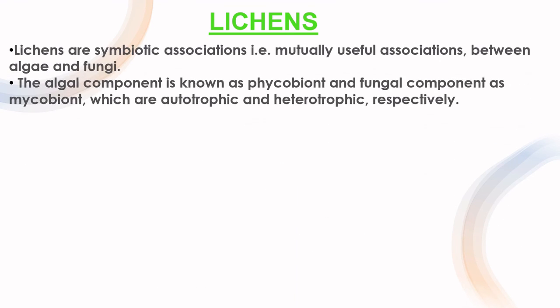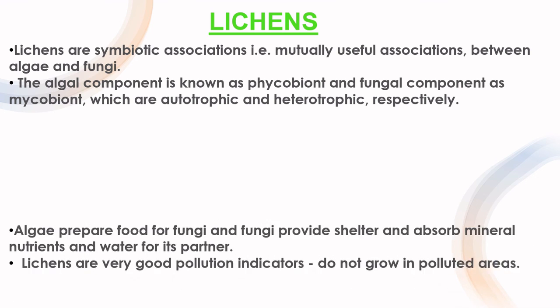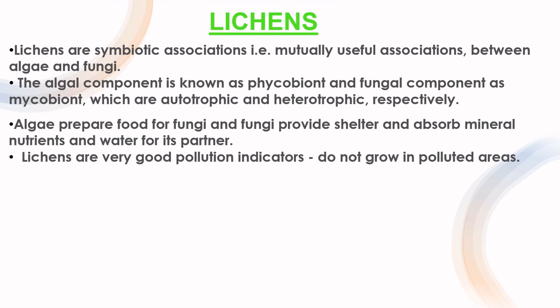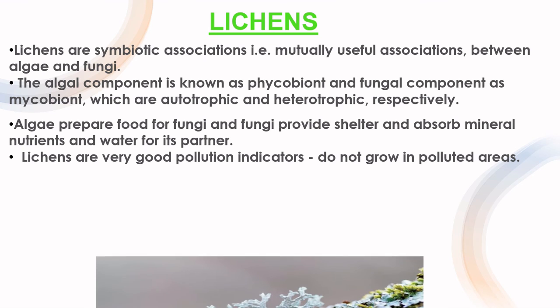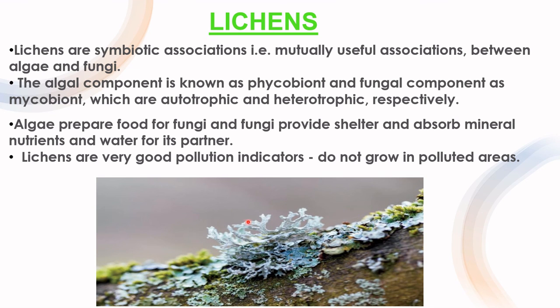Lichens are actually symbiotic associations, that is, mutually useful associations between algae and fungi. The algal component is called phycobiont, and the fungal component is called mycobiont. The algae prepare food for the fungi, and the fungi provide shelter and absorb minerals for the algae. Lichens are very good pollution indicators. They don't grow in polluted areas. This is a very beautiful shape of lichens. And with this, we come to the end of the chapter.